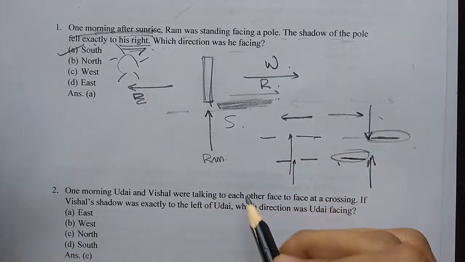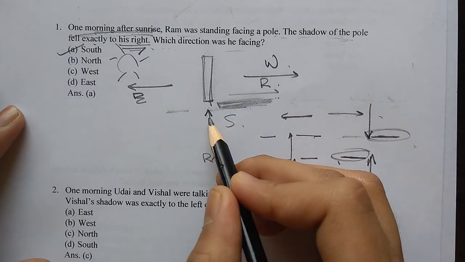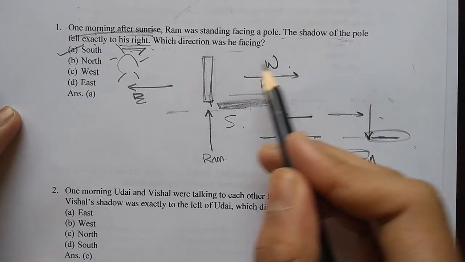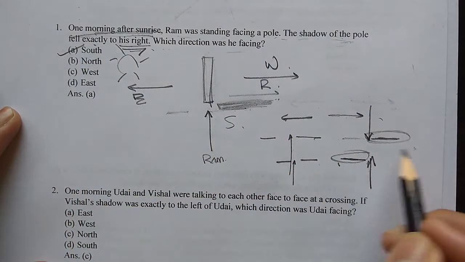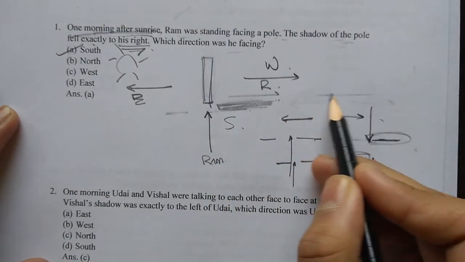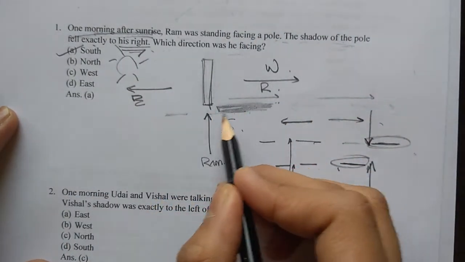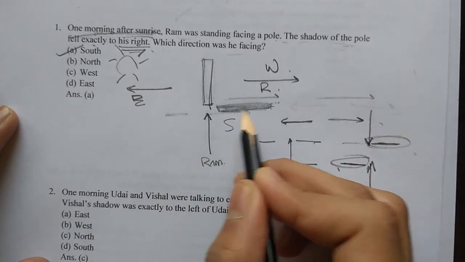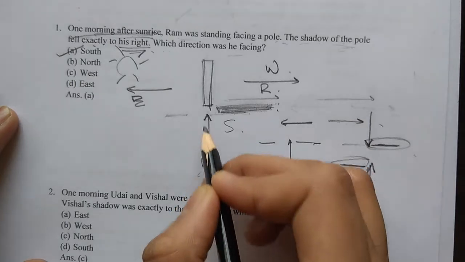So what I did here is that I assumed that Ram is facing the direction I am facing. Now I said that the shadow falls exactly to his right. So his right will be my right, and my right is towards this direction. So meaning the shadow of the pole will be towards here. Now they are asking in which direction Ram is facing.